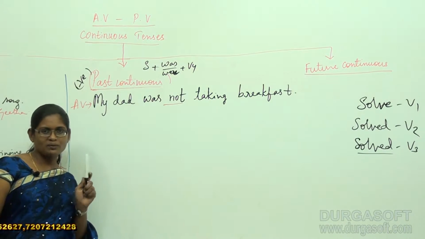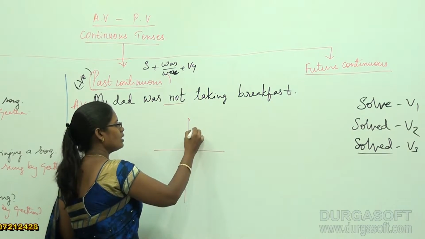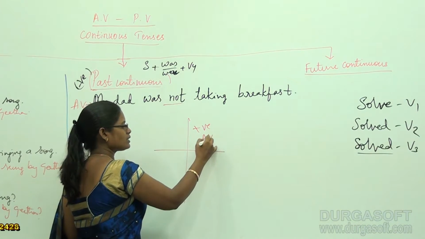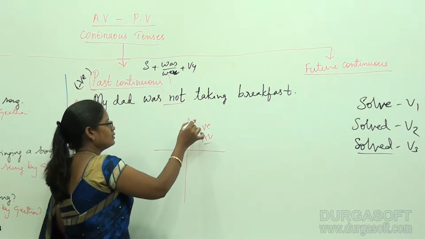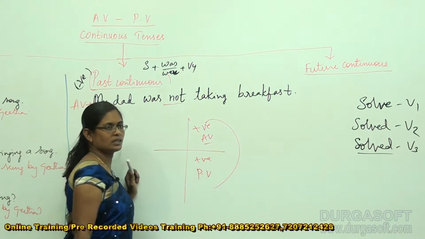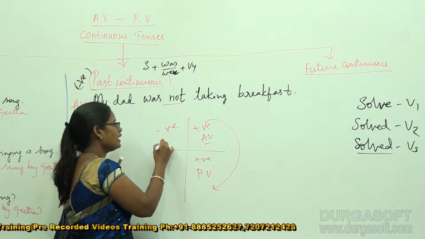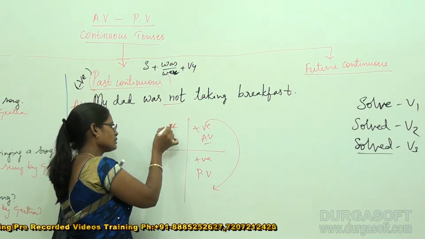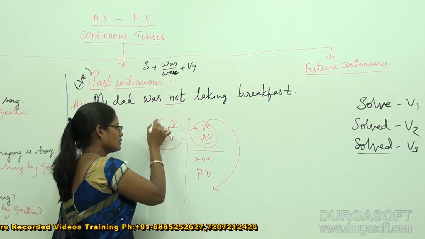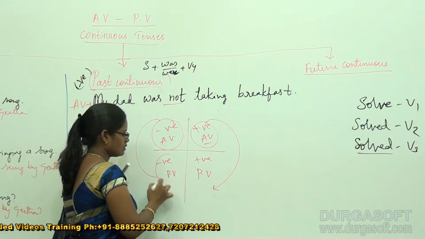For a negative active voice, see, for a positive active voice, there is a positive passive voice. In the same way, for a negative active voice, there is a negative passive voice.